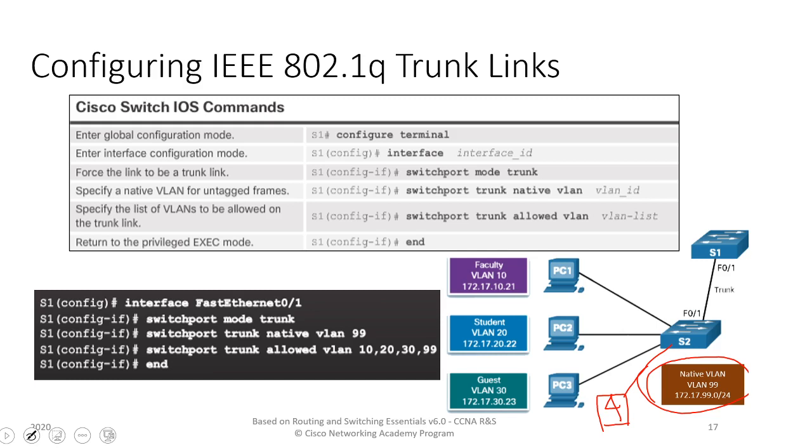So when the frames are forwarded through this trunk, if a frame is coming from PC1, it will be tagged with VLAN tag 10. If it is coming from this PC, it will be tagged with VLAN tag 20. This will be VLAN tag 30.